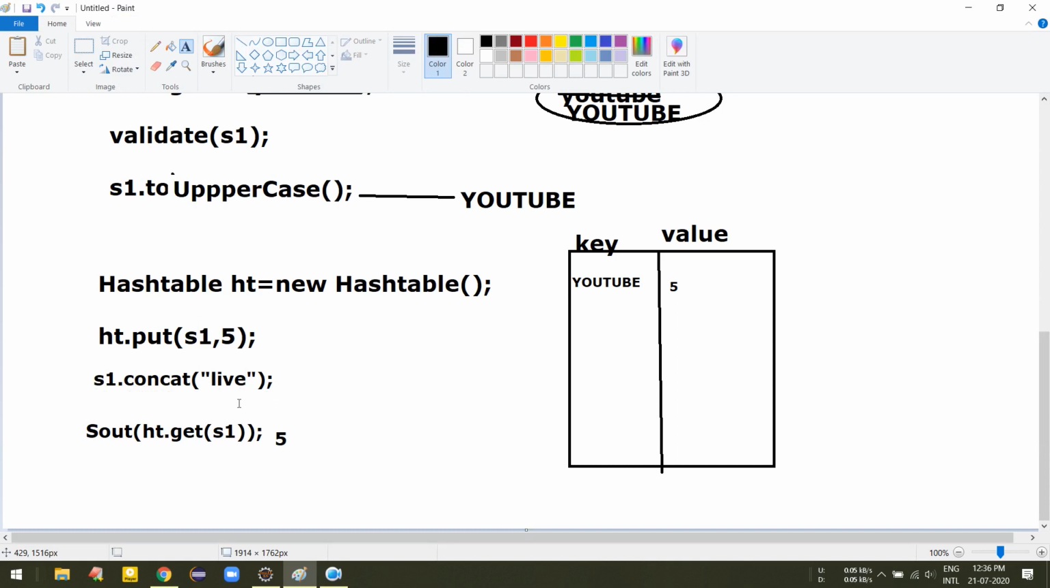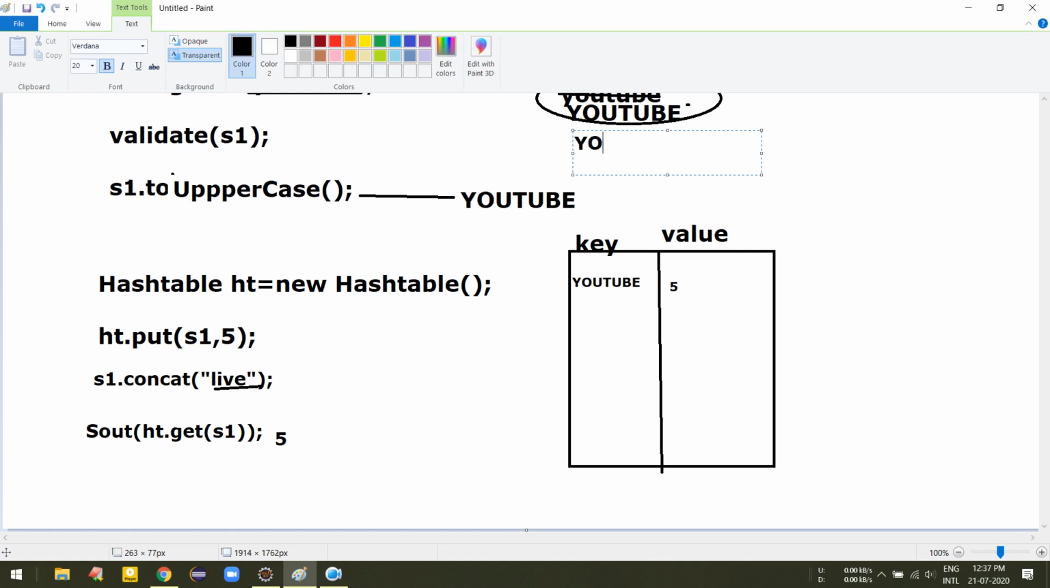So for our requirement we change the value of s1. Just concentrate here: if the string s1 is mutable, then this live will be added to this object, so it becomes YouTube live. Unfortunately it becomes YouTube live, but what we stored in the hash table is YouTube, and here we are going to get by s1, but s1 is pointing to this object which is YouTube live.